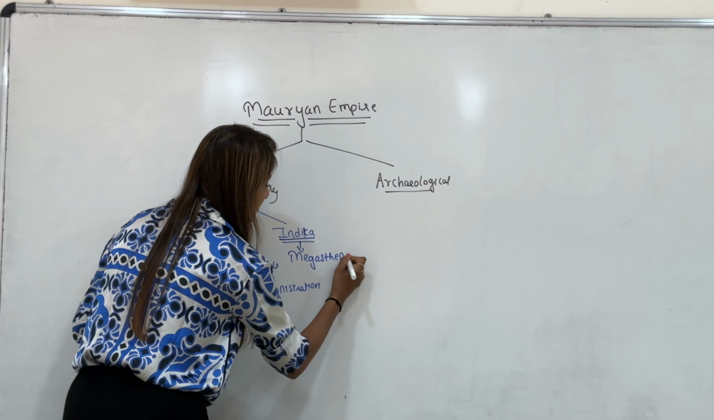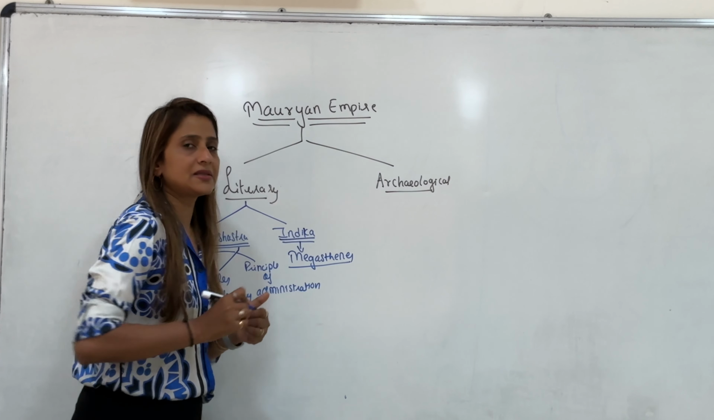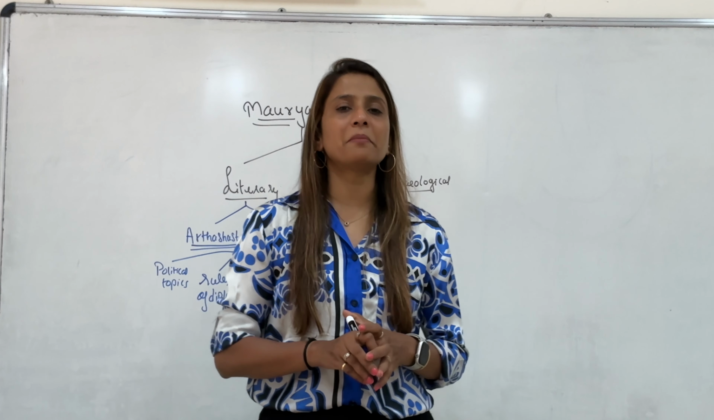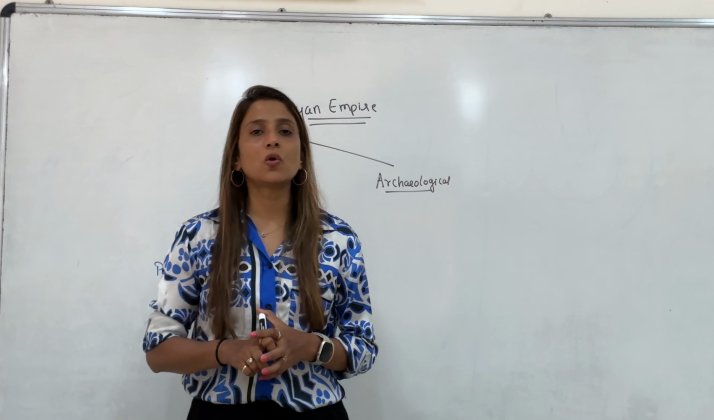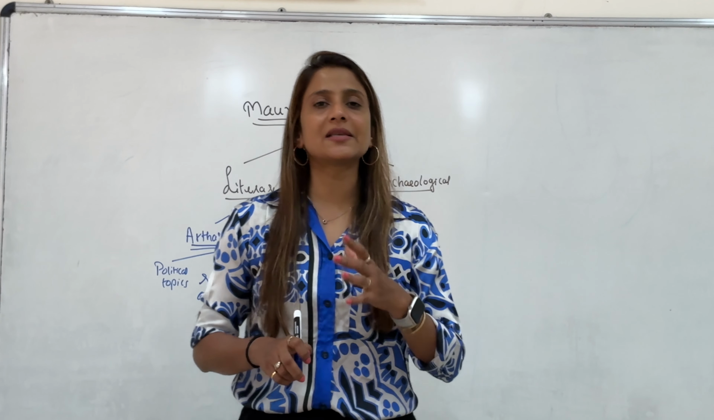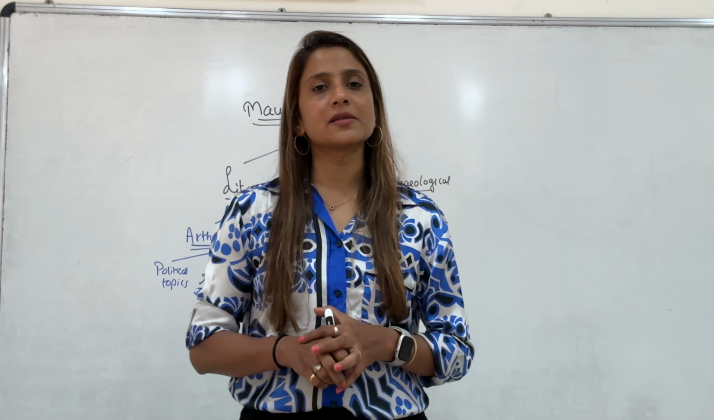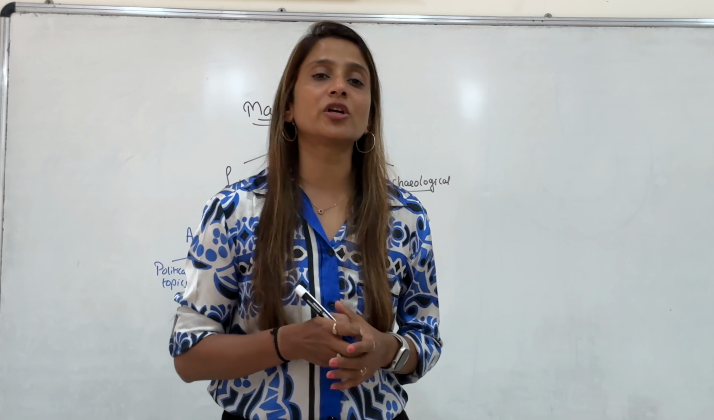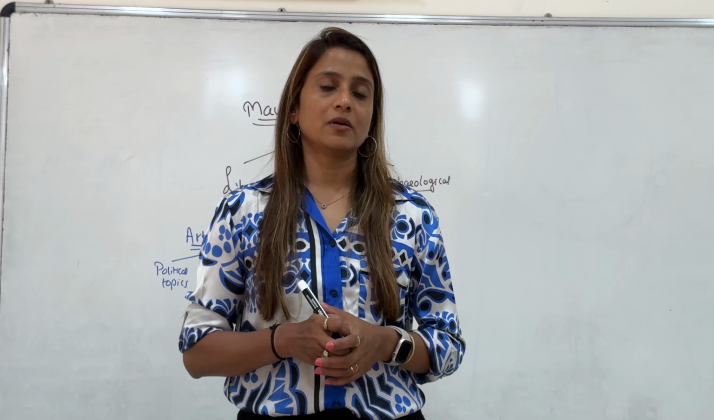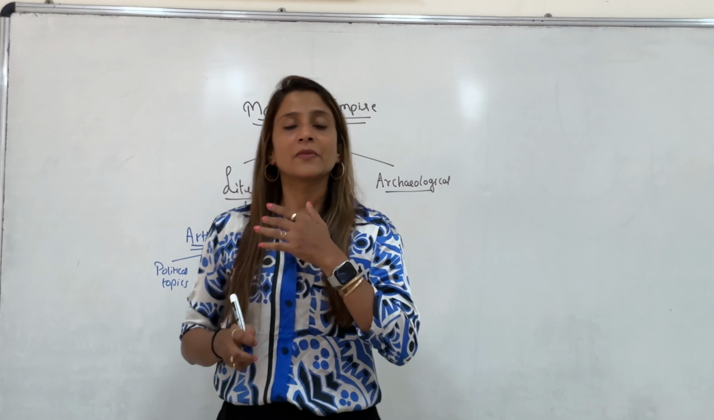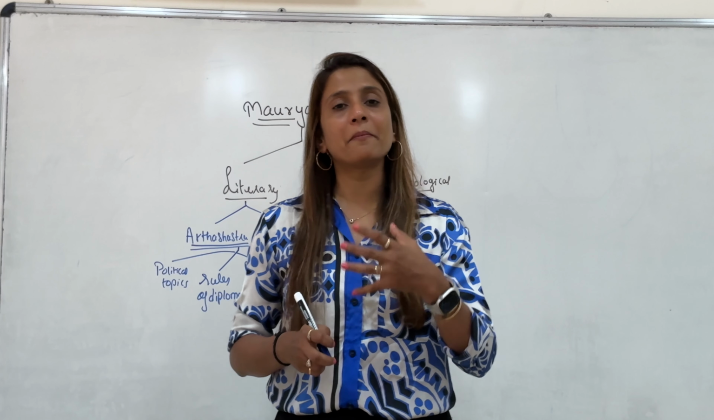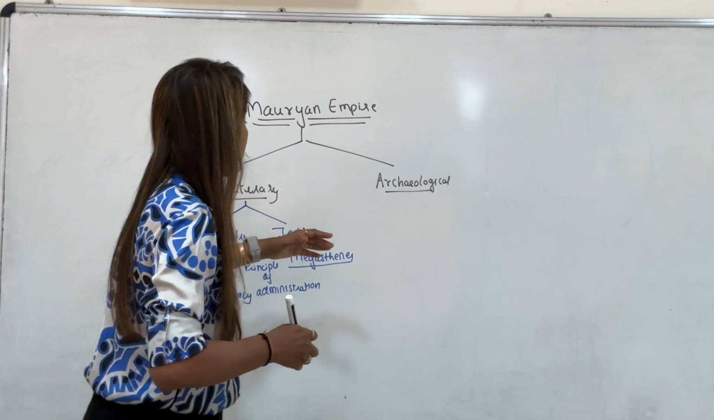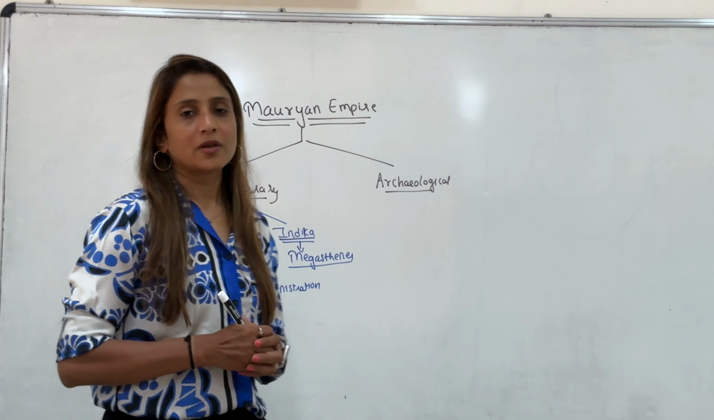Megasthenes. Who was Megasthenes? He was a Greek ambassador in the court of Chandragupta Maurya. He was sent by a Greek ruler, Seleucus Nicator, whose daughter was married to Chandragupta Maurya. So Seleucus Nicator had sent one Greek ambassador to the court of Chandragupta Maurya, whose name was Megasthenes.